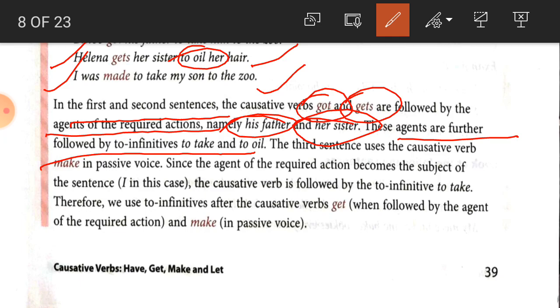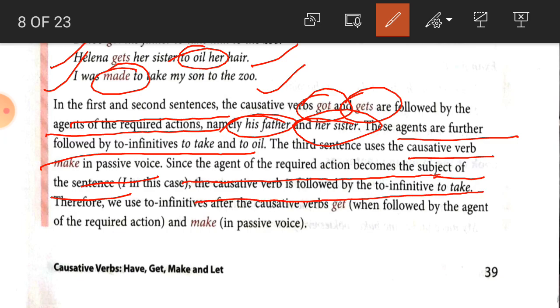And in the third sentence, student, the causative verb made is in the passive voice. I was made to take my son to the zoo. So since the agent of the required action becomes the subject of the sentence, I in this case, the causative verb is followed by the to-infinitive, to take. So student, therefore we use the to-infinitive, meaning the full infinitive, after the causative verb get when followed by the agent of the required action, and after make in the passive voice.